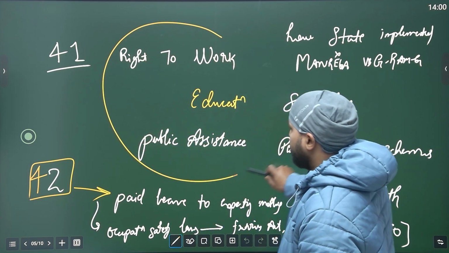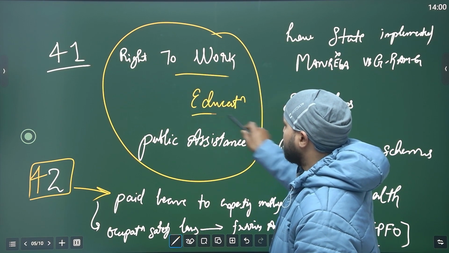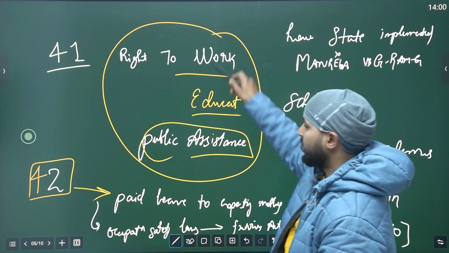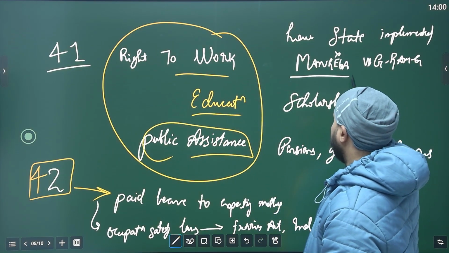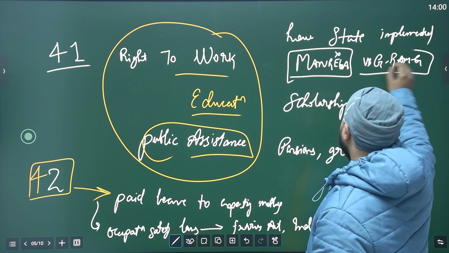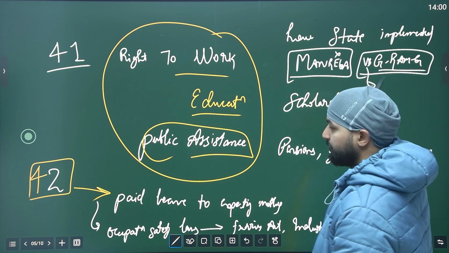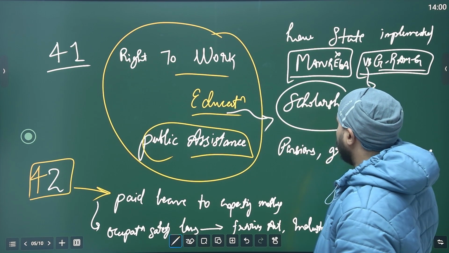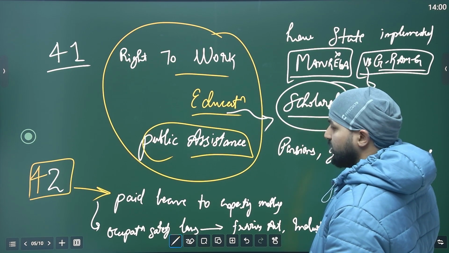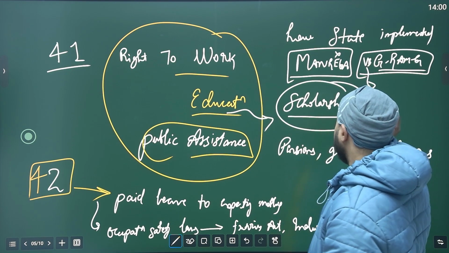The constitution mandated that the state has to ensure education, public assistance and work. How did the parliament actually make sure of this? Manrega. Now it is changed to VB, Viksit Bharat, G Ramji. Education was made available through what? Giving scholarships, grants, etc. Right to education.